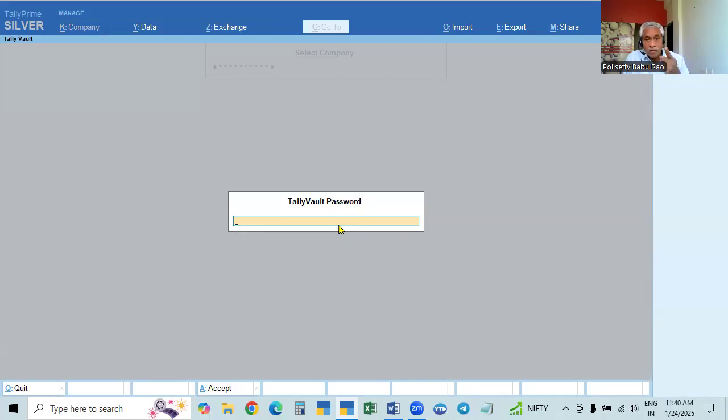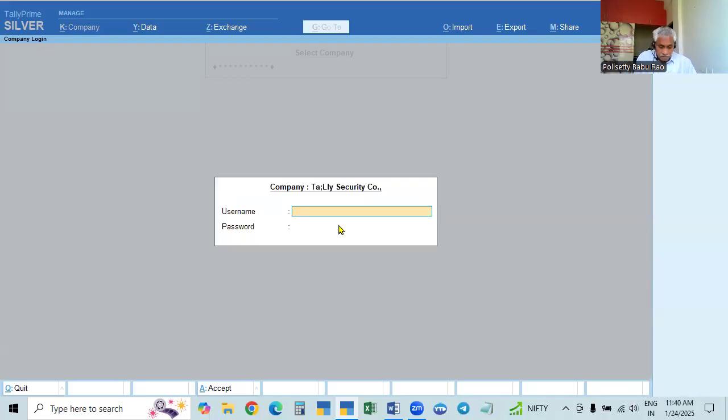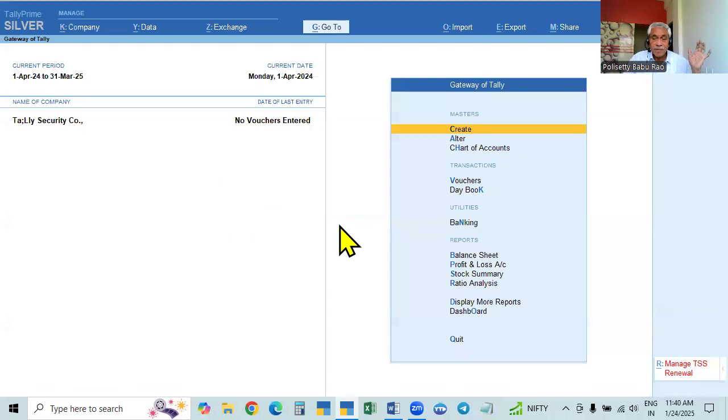If you have both, first the Tally Vault password 1, 2, 3, 4, and then see, I am giving admin in uppercase, but it will take the password as TALLY. So like that we have to create. The Tally Vault password is set only in the creation page, and the username and password for the user access control are also set in the creation page when the company is created. And once the company is created, it becomes like all other companies, they are already existing companies.